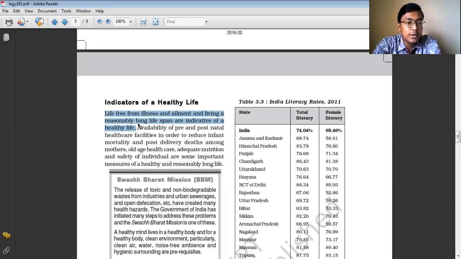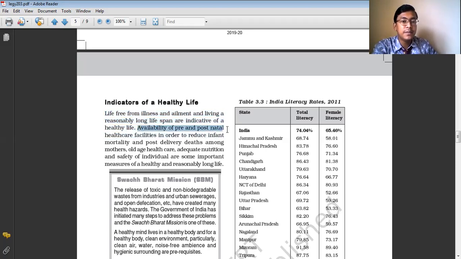Okay, so in a country like India, which has the second largest population in the world, we need to focus more on the health facilities and health infrastructure, so that the people of our country can live a healthy life free from illness and ailment, which will also help to increase the life expectancy of the people. Then only we can say that the living standard of the people has increased and we have achieved human development.